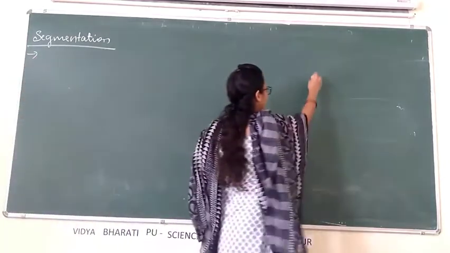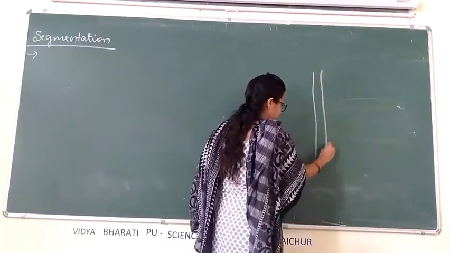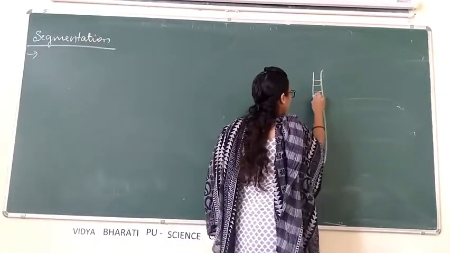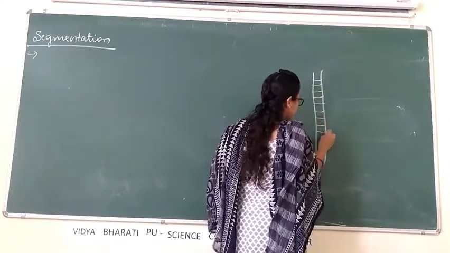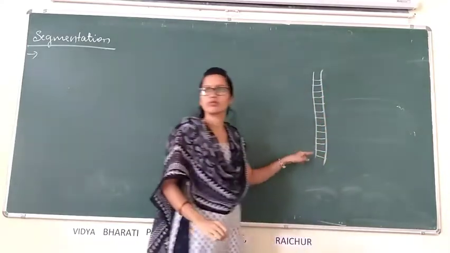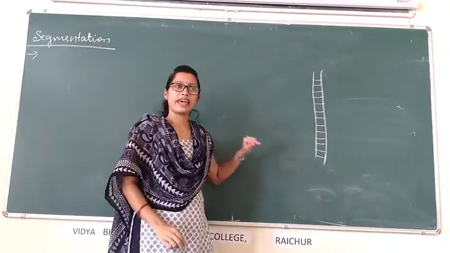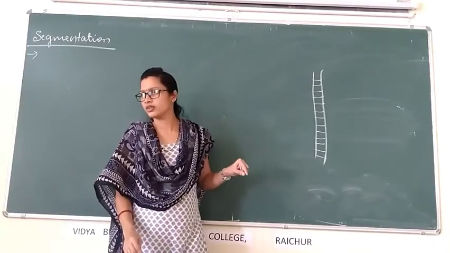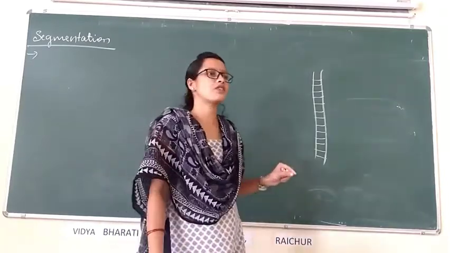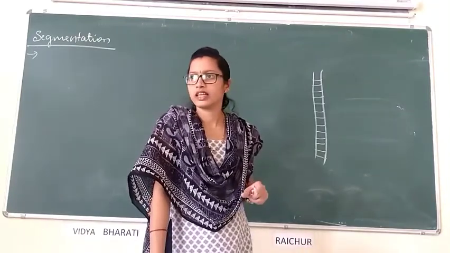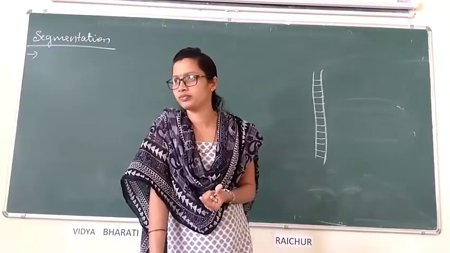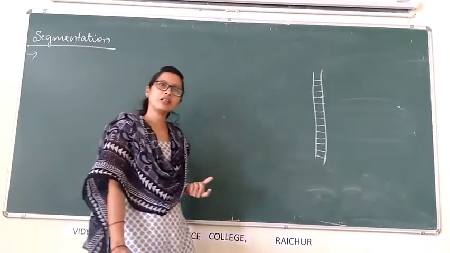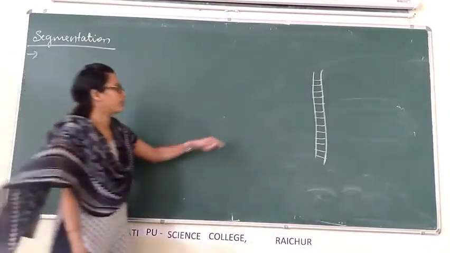Segmentation means that in the body of some animals like the earthworm, you might have seen the presence of small partitions like this, segments. When the body is externally and internally divided into many segments with the serial repetition of some body parts, that is called metamerism. Segmentation. In some animals we can observe the presence of segments.